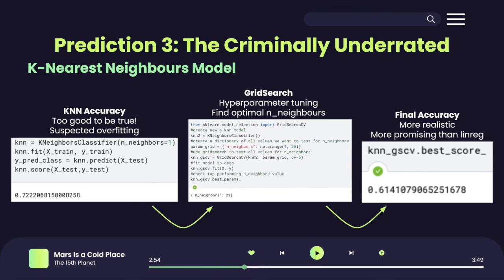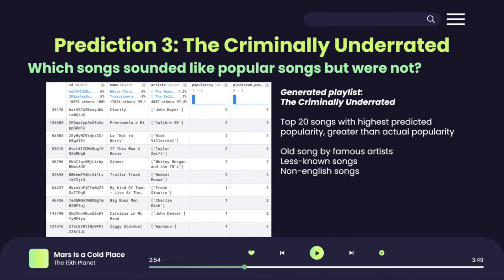We suspected this was a case of overfitting, so we used grid search to find the optimal n neighbors. Feeding the optimal n neighbors of 23 back into the model, we get a more realistic accuracy of 0.61, which despite being low is still much more promising than linear regression.